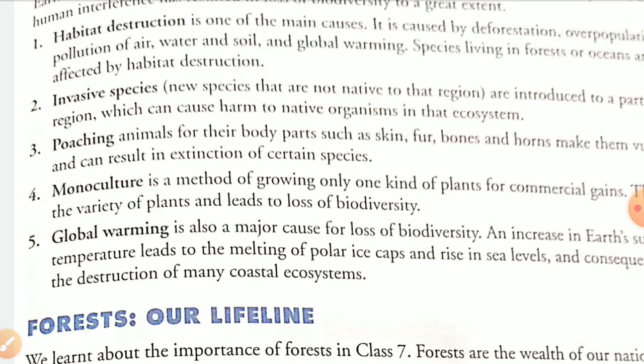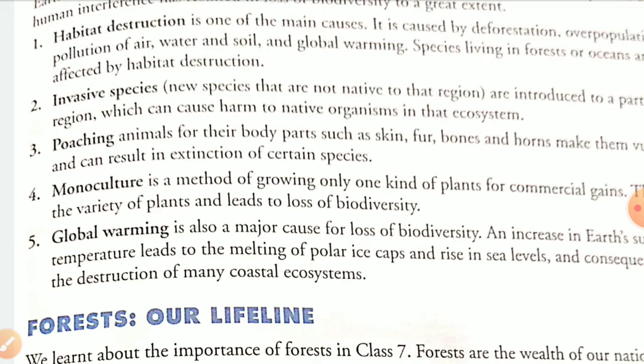Mono means single, one, and culture means to cultivate. If we are using only one kind of plants for commercial profits, that type of cultivation is called monoculture. It is also killing the varieties of plants and leads to loss of biodiversity.